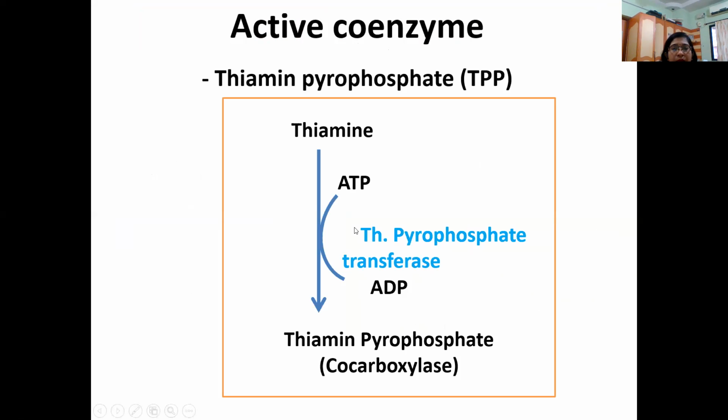This is how thiamine pyrophosphate is formed. Thiamine, with the help of ATP in the presence of the enzyme thiamine pyrophosphate transferase, gets one phosphate molecule and is converted into thiamine pyrophosphate, which is also known as co-carboxylase.